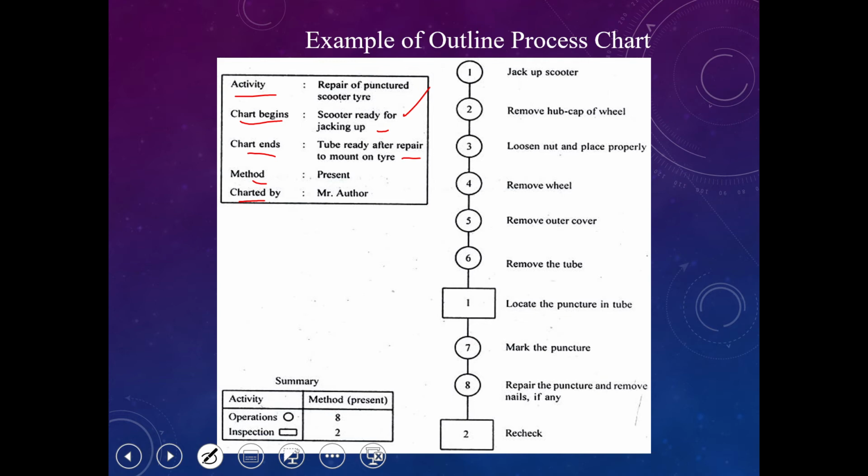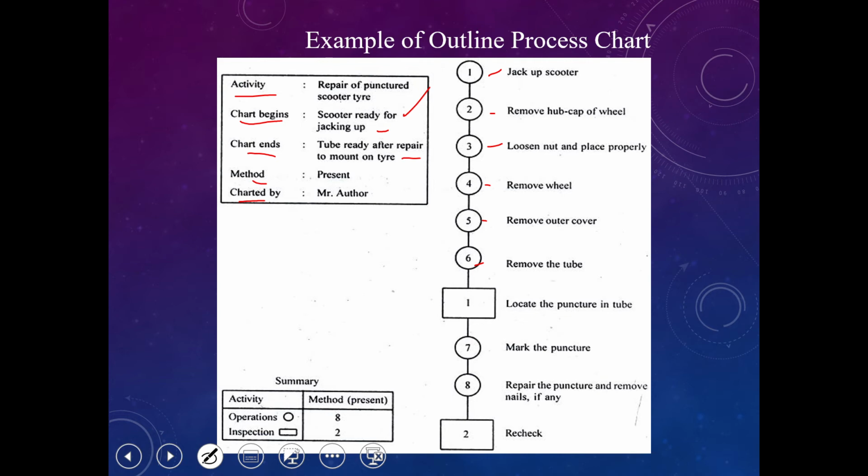So they start with operation number 1, 2, 3, 4, 5, 6. They have 6 process operations here. They start with number 1, jack up scooter, remove hubcap of wheel, loosen nut and place properly, remove wheel, remove outer cover, remove the tube.